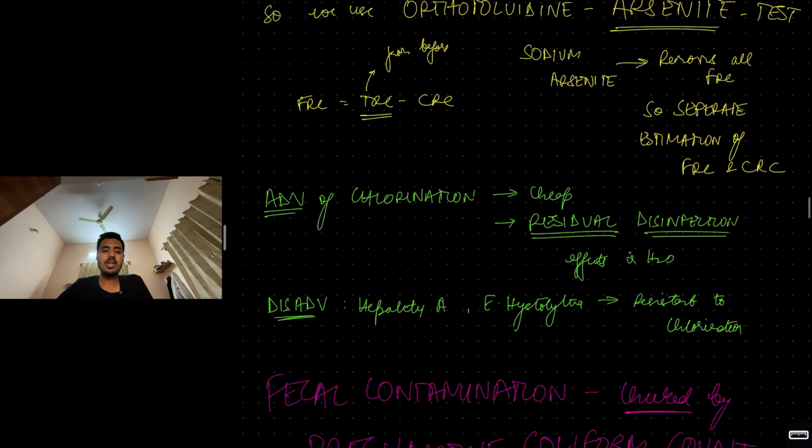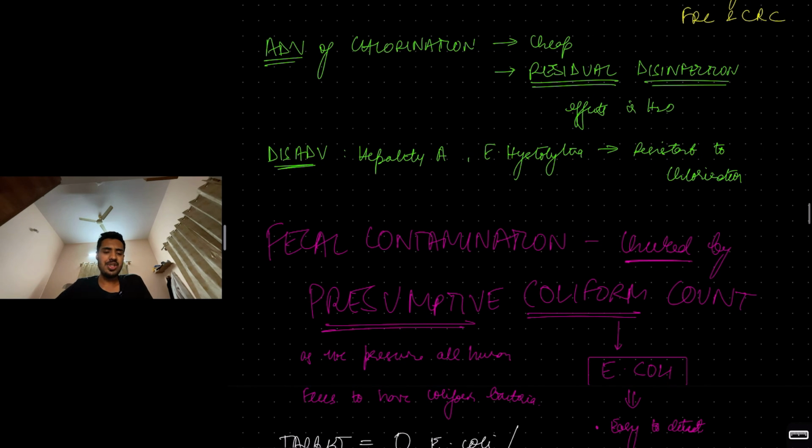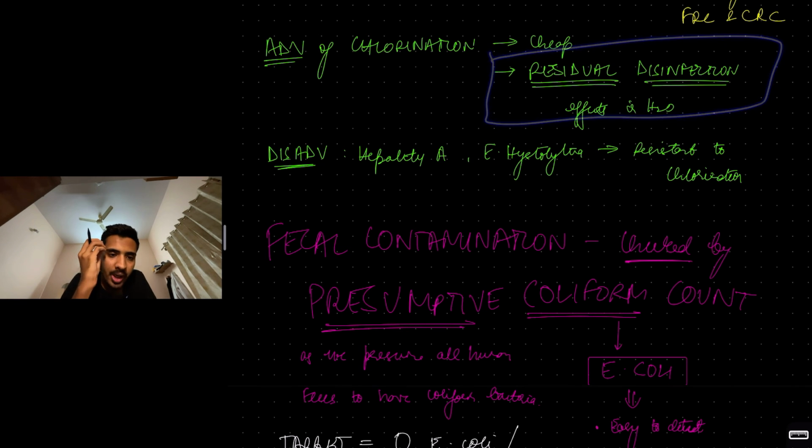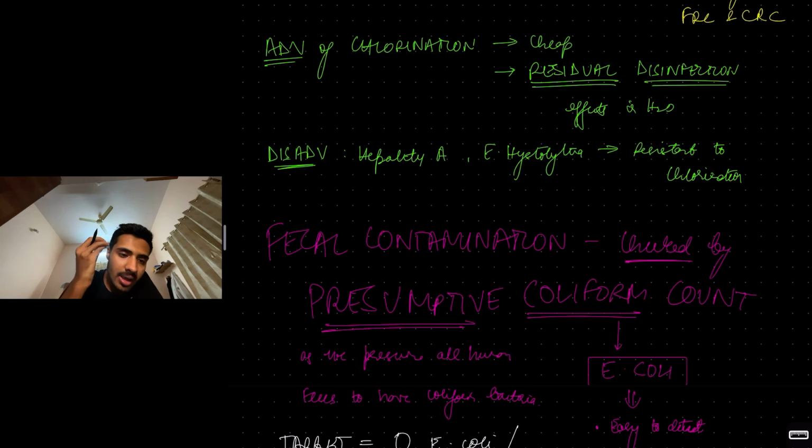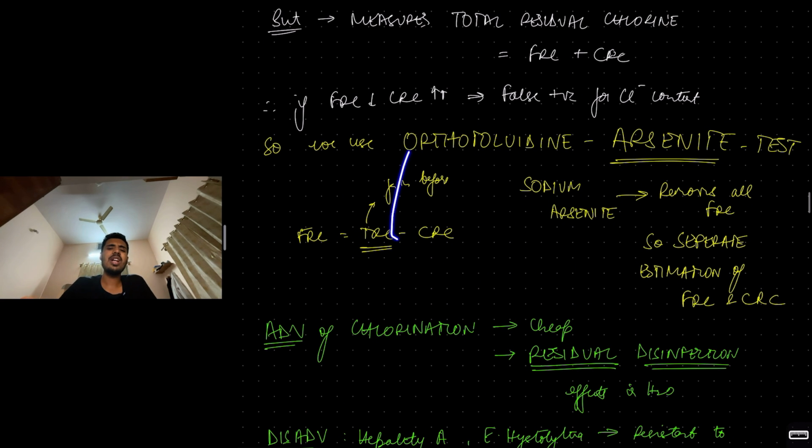And what is the advantage of chlorination? Chlorination is cheap, and the biggest advantage is residual disinfection. That 0.5 ppm of free residual chlorine remains in the water. In future also, any contamination, it will take care of it. So, residual disinfecting capacity. Only disadvantages: some parasites like Entamoeba histolytica, viruses like hepatitis A, they are very resistant to normal levels of chlorine. That's the only disadvantage. Okay, so this chlorination is very important.